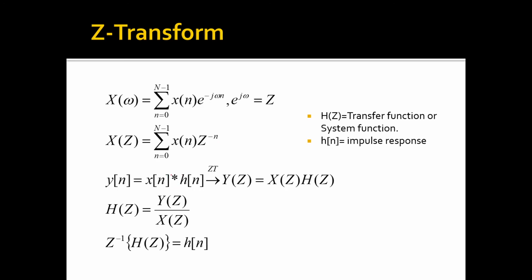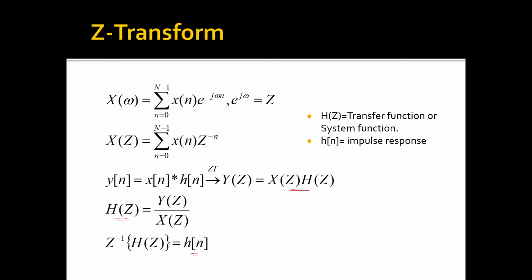Another thing we studied is linear convolution in the time domain. When you apply the Z transform, you will get product of the Z transforms of the individual signals. So x of n and h of n are convoluted. Then after application of the Z transform, you will get x of z into h of z. So h of z is the transfer function or system function, and h of n we already know is the impulse response. So y of z is equal to x of z into h of z, or h of z we get it as y of z by x of z, and apply inverse Z transform on h of z, you will get the impulse response h of n.